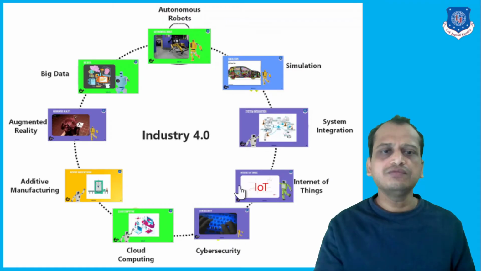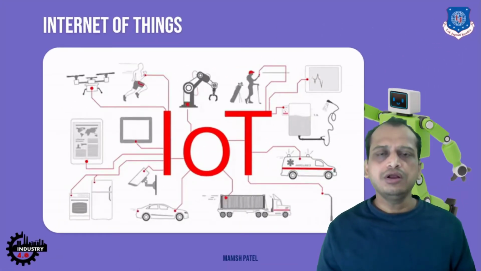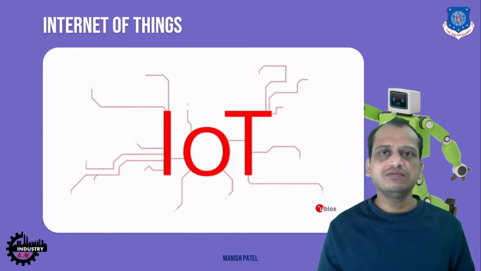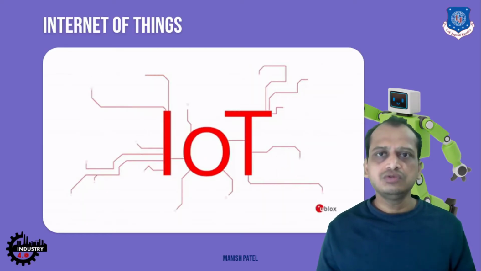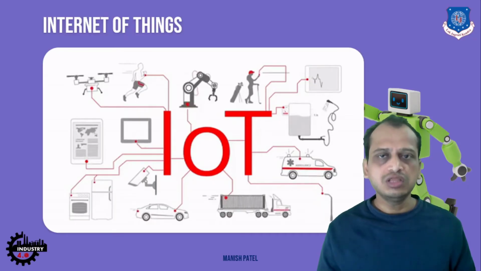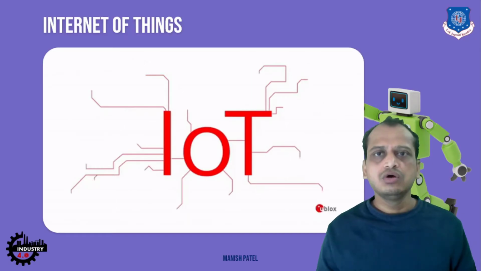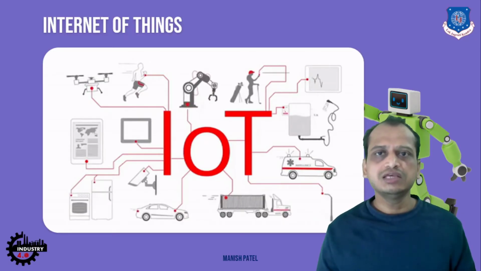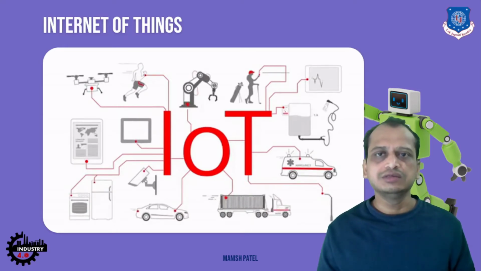Then we have the Internet of Things, IoT for short. You might have seen the Internet of Things at your home. It is already being introduced. You can get it from Amazon, from websites, even in retail stores. Drones connected to the internet, which you can control with the help of mobile devices, are nothing but IoT devices. A huge amount of data is being gathered and used to control these devices. That is the Internet of Things.